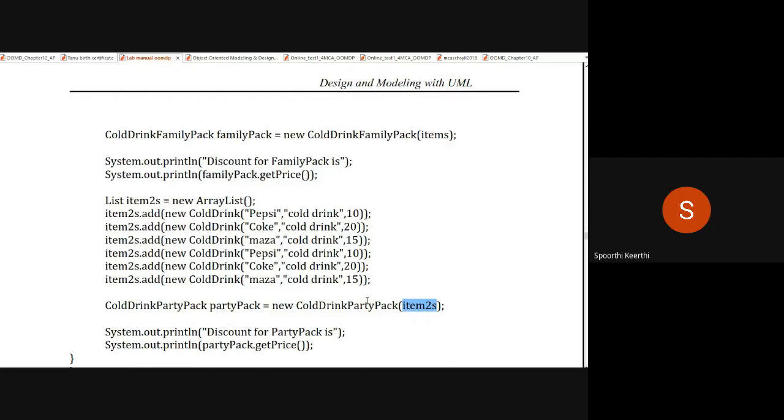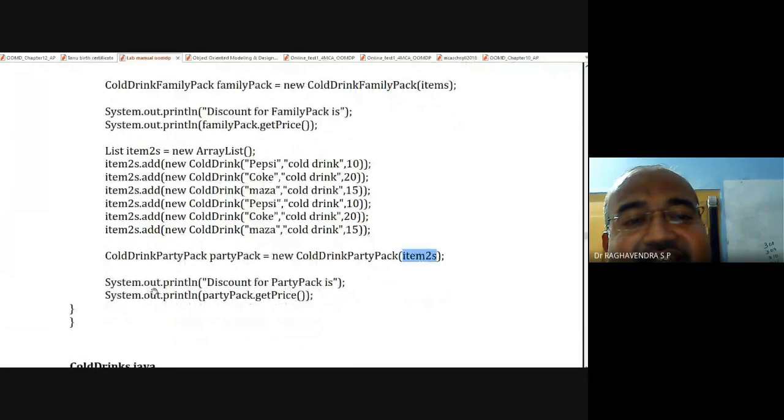Okay, sir. Now the next one is system.out.println discount. If you buy the party pack, the shopkeeper will offer you 25% discount. If you purchase the family pack, he is offering 15%. However, if you consider the party pack, he is going to offer you 25% discount.